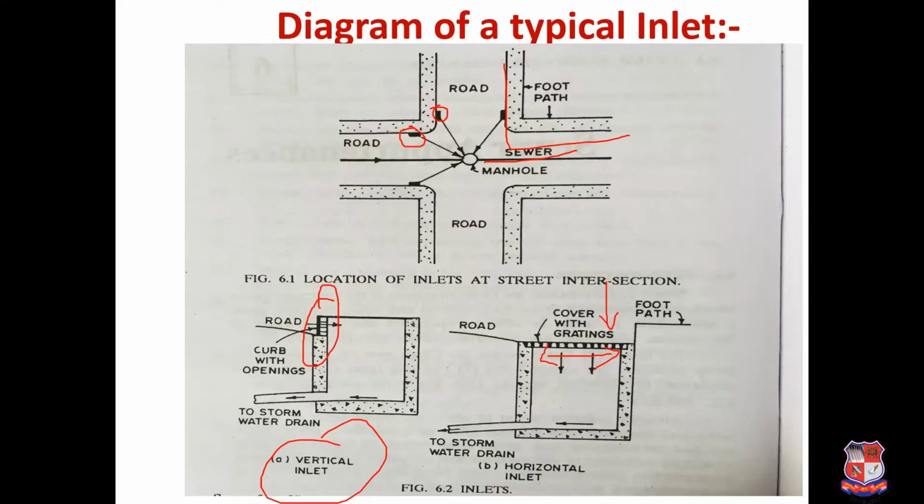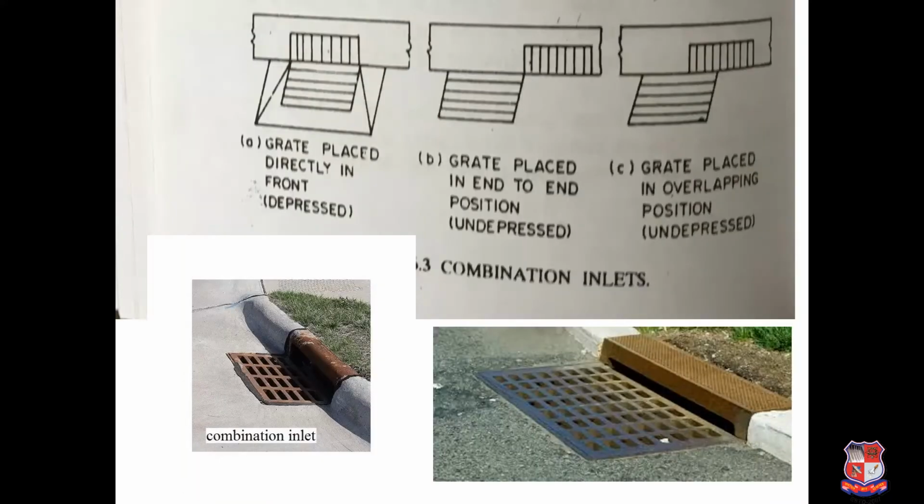Here in the vertical inlet, water can be collected from the horizontal path. Now all these different inlets are shown in this particular figure. Here this is a combination inlet having horizontal as well as vertical inlet.